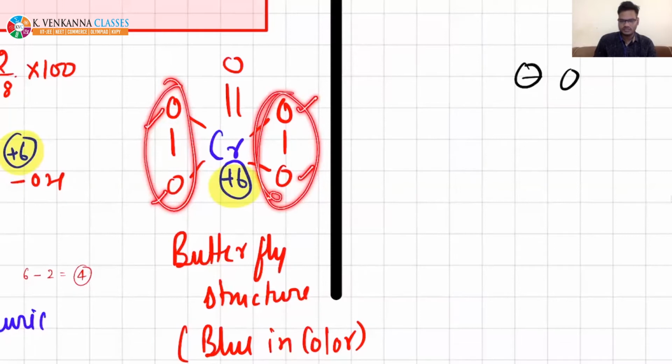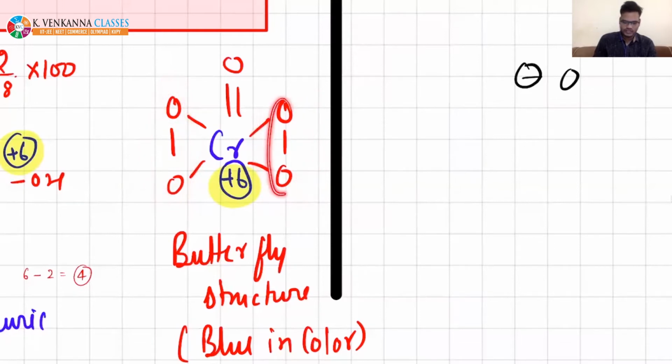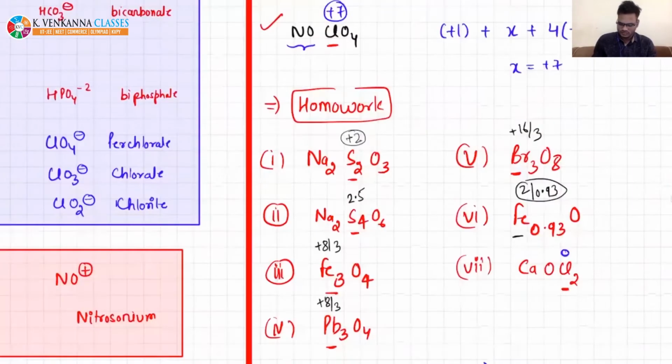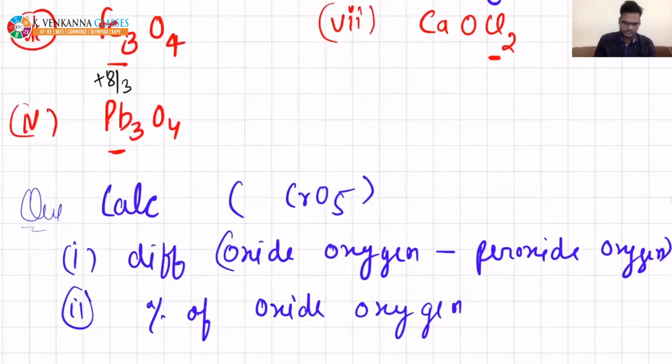HNO, that is stable. So if you see, here are 4 oxygens, beta. These are 4 oxygens which are in the peroxide state, and only 1 oxygen in oxide, right? So if you solve this, the answer to the last question, the difference between oxide oxygens and peroxide oxygens, will come as 1 minus 4, or you can take mod, that is 3.